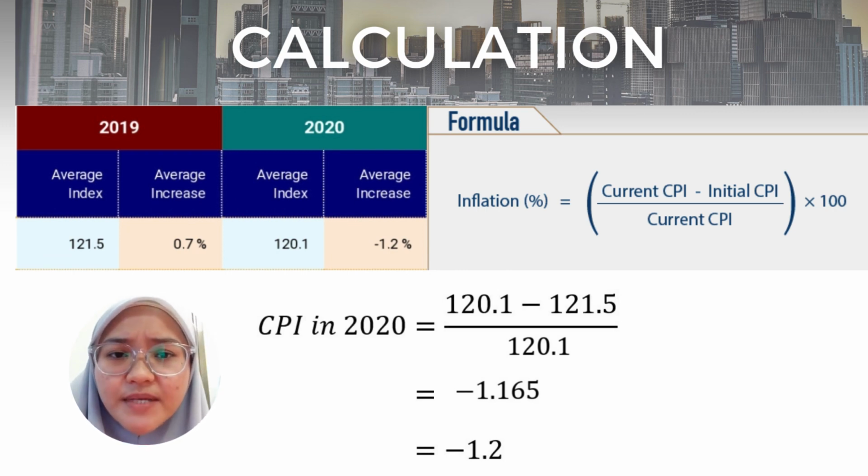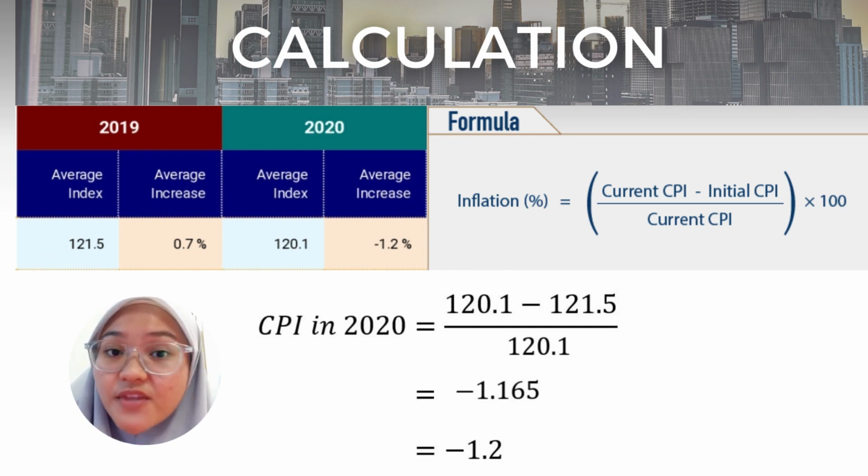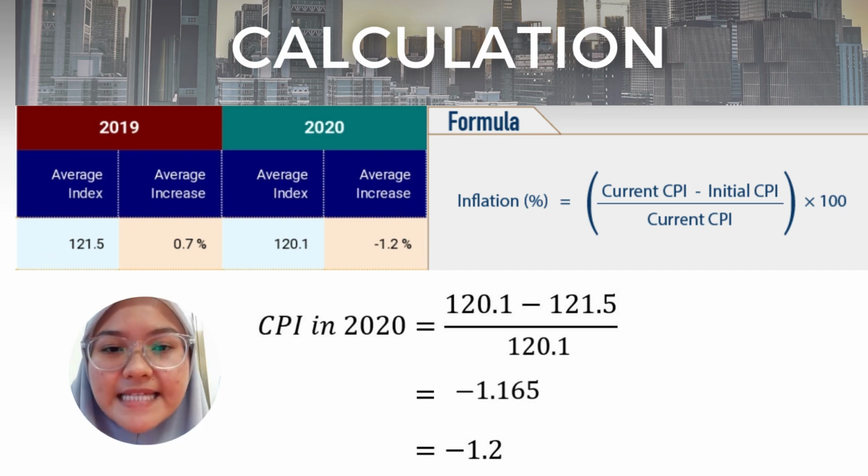Now, the current CPI is 120.1 minus the initial CPI of 2019 at 121.5, and then we divide that by the current CPI of 120.1, and only then we can times that by 100. The answer that we get is negative 1.165, and based on the Department of Statistics Malaysia, the inflation rate of 2020 is negative 1.2%.